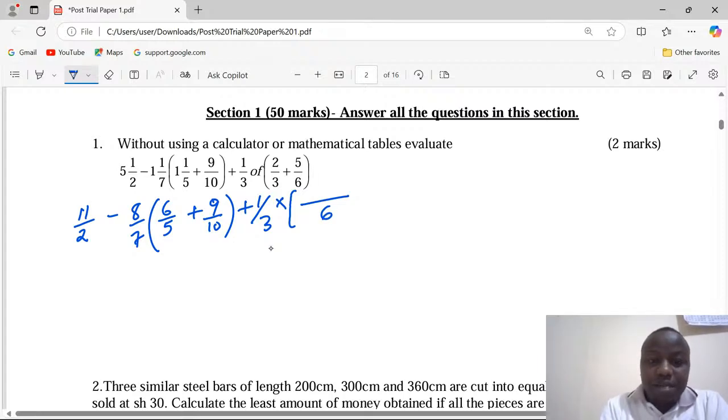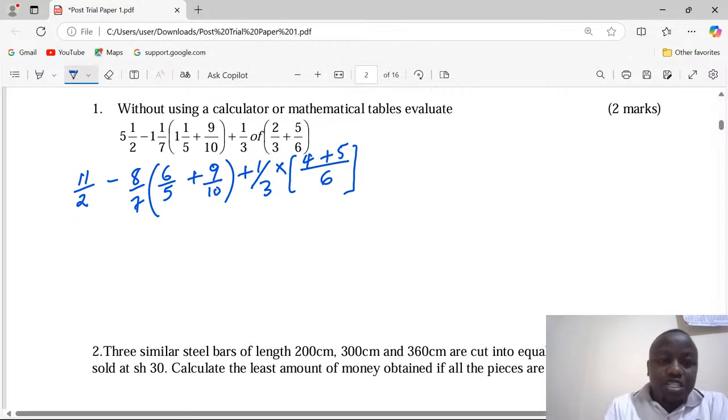So 6 divided by 3, we get 2. 2 times 2, we get 4. Plus 6 divided by 6, we get 1. Times 5, that will be 5. We can continue. 11 out of 2 minus 8 over 7.